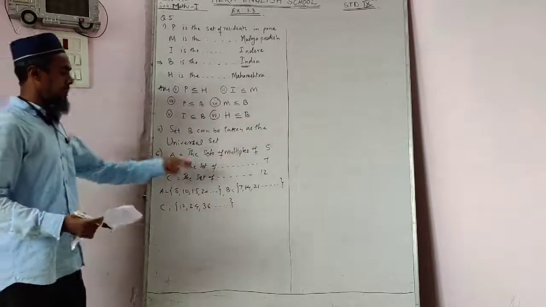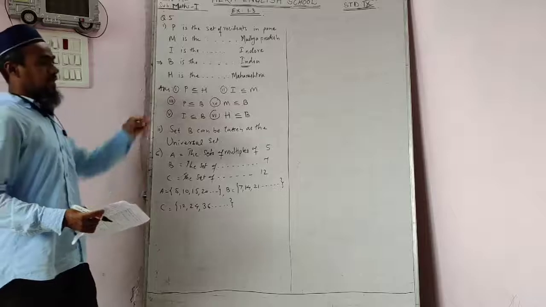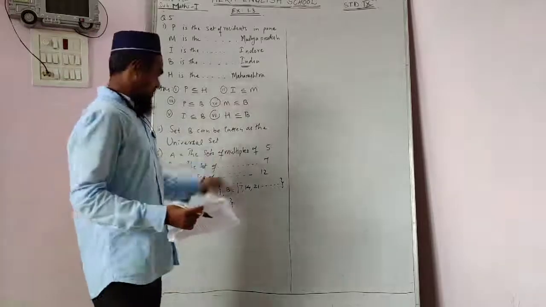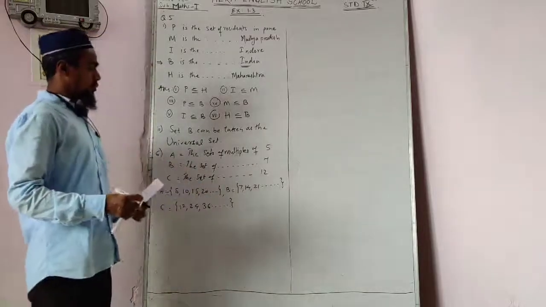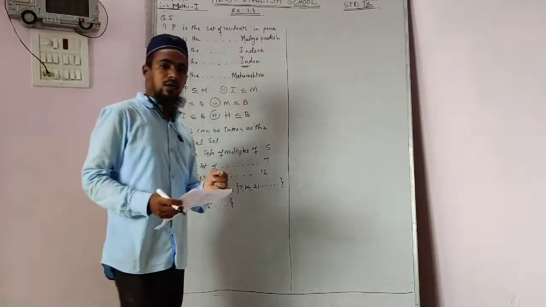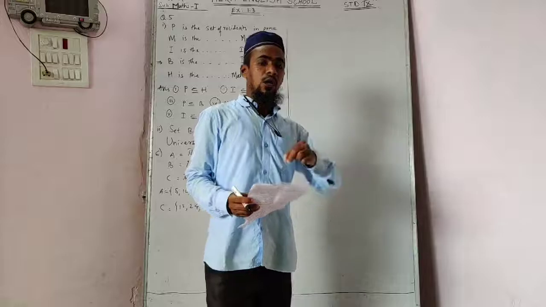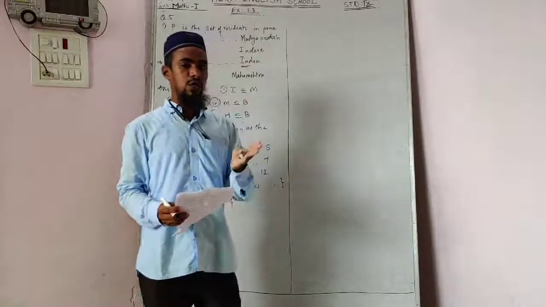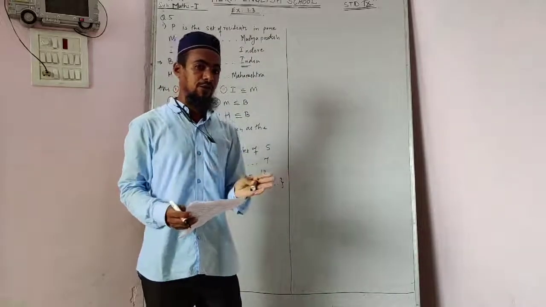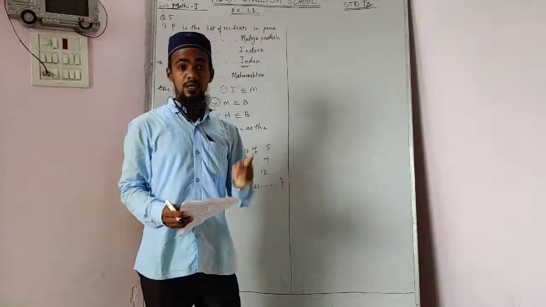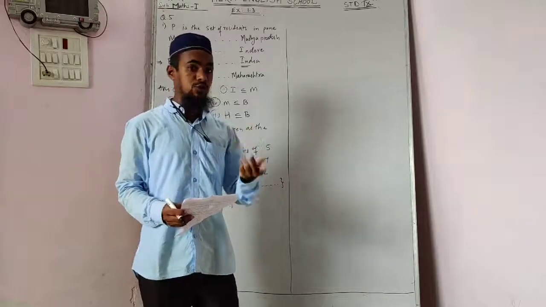Now these sets A, B and C, to which set will they belong? You know very well the natural numbers are 1, 2, 3, 4, 5, and the whole numbers are 0, 1, 2, 3, 4, 5 and so on, and the integers are positive and negative numbers.